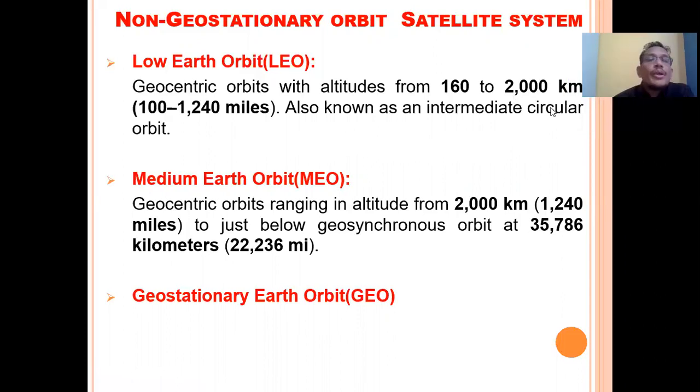In the case of the medium Earth orbit, it is a geocentric orbit ranging in altitude from 2000 kilometers, that is 1240 miles from the Earth ground station, to just below the geosynchronous orbit, which, as defined in the last lecture, is placed at approximately 3600 kilometers, the geostationary Earth orbit.